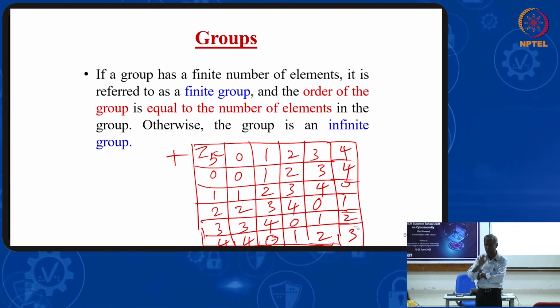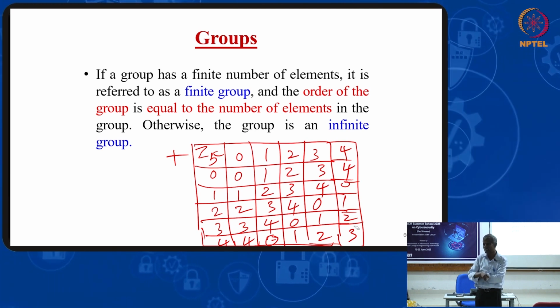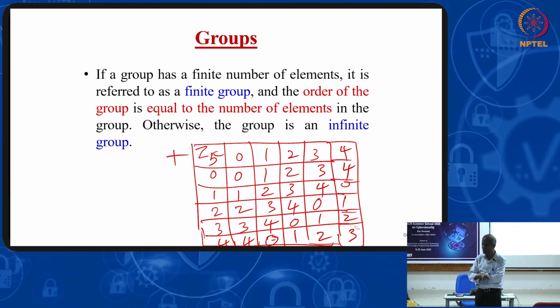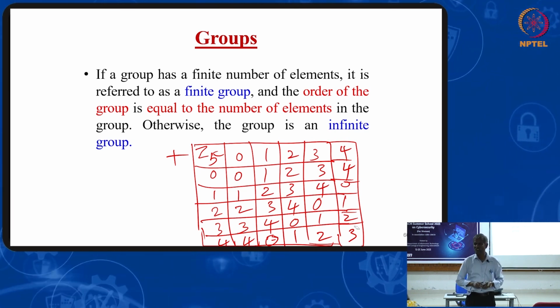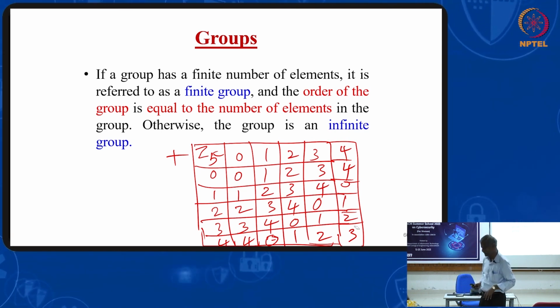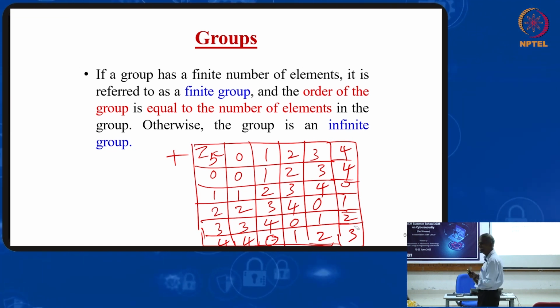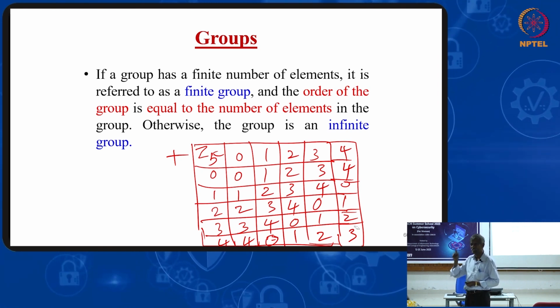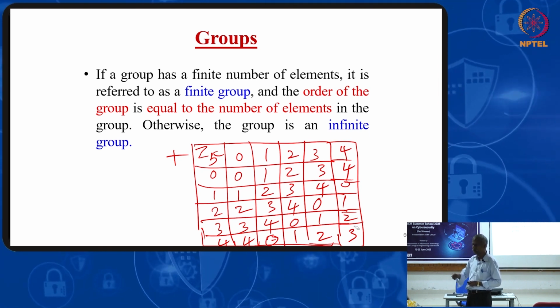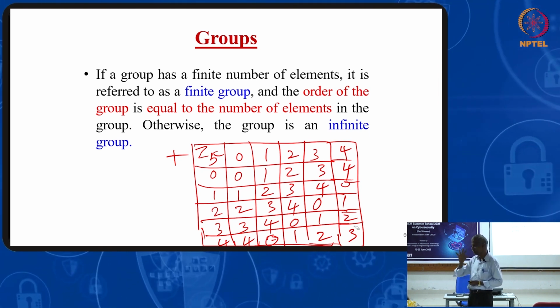So addition modulo 5, addition modulo m, addition modulo n, these are all groups. Is it a finite group or infinite group? Finite group. What is the order of this group? 5. 5 elements are there. What are the 5 elements? 0, 1, 2, 3, 4. 5 elements are there.